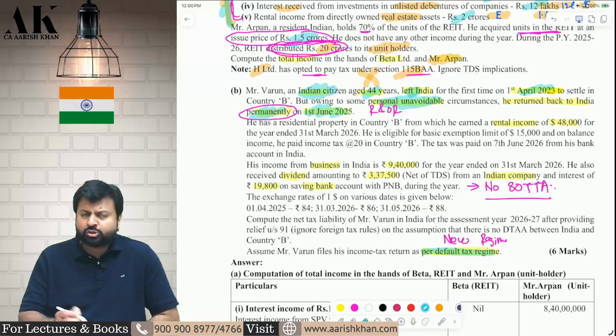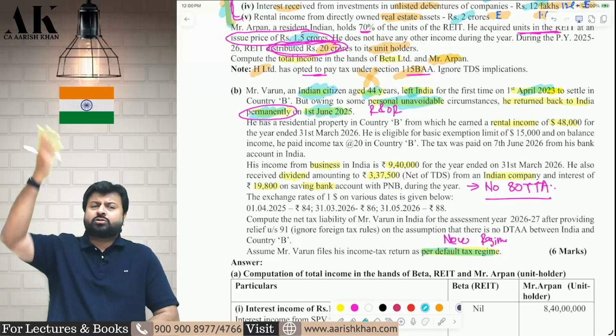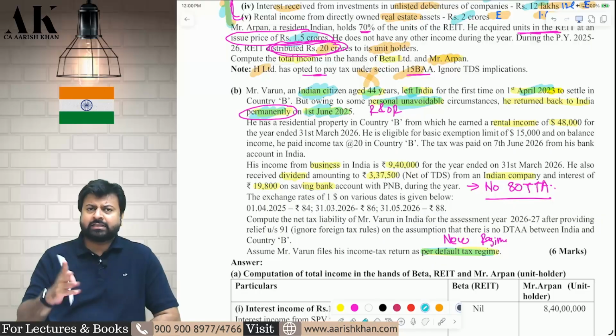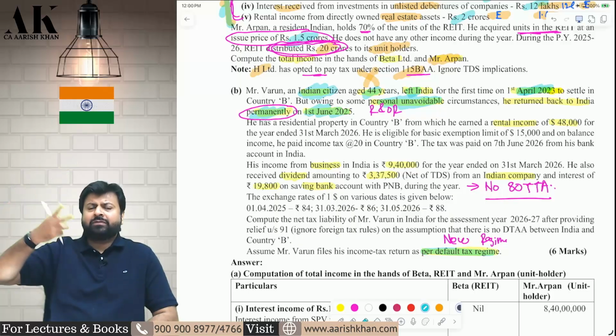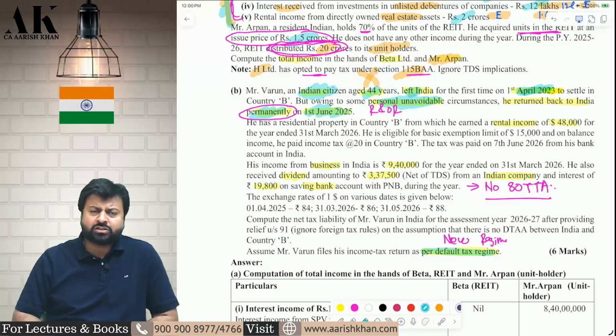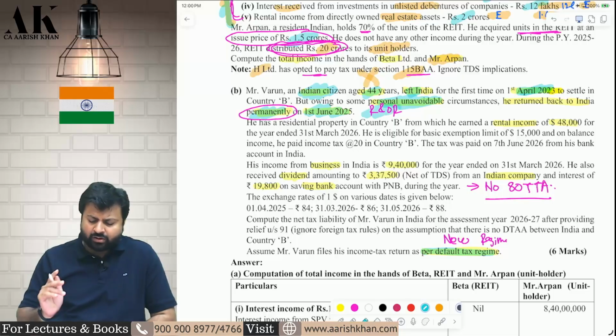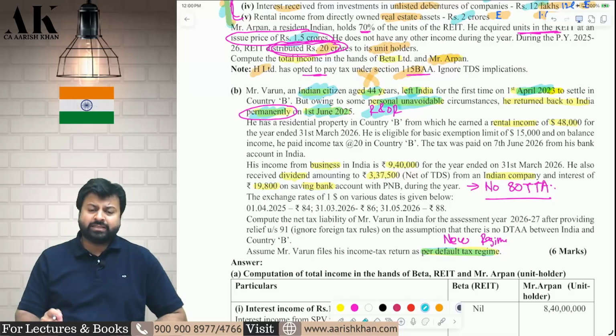Why? Because he came in June. From June to March, obviously he is staying for 182 days. He is a resident. Now, in 2023 only he went outside India for the first time. It means before that he was in India only. Therefore, he will easily fulfill the 2 additional conditions also. Therefore, Varun is a resident and ordinary resident. World income will be taxable in the hands of Varun.